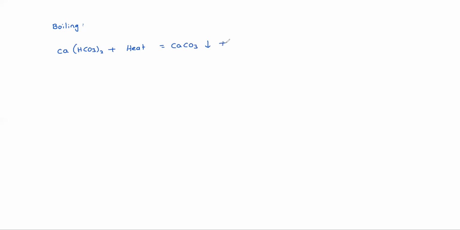H2O plus CO2 will be released in the heating process. Similarly, Mg(HCO3)2, taking heat, gives MgCO3, which gets precipitated, and CO2 will be released in boiling.